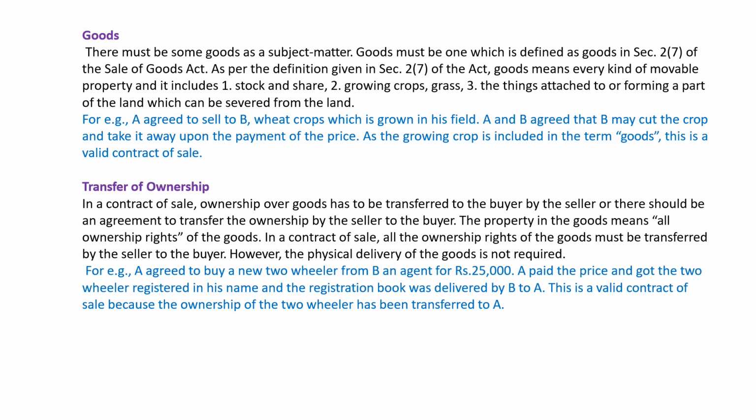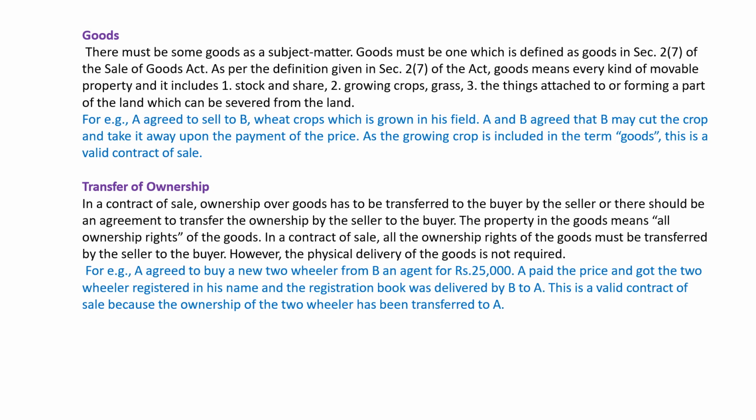In section 2 subsection 7 of the Sale of Goods Act 1930, as per the definition given, goods means any kind of movable property, and it includes stock, shares, growing crops or grass, the things attached to or forming a part of the land which can be severed from the land.